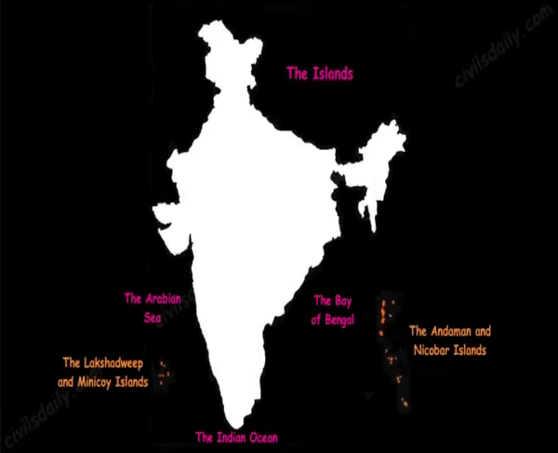The Lakshadweep Islands lie 220 to 440 kilometers off the coast of Kerala in the Arabian Sea, with an area of around 32 square kilometers on the western part of the country, while the Andaman and Nicobar archipelagos are situated between 6 degrees to 14 degrees north latitude and 92 to 94 degrees east longitude in the Bay of Bengal. Apart from these large groups, we have several small islands which dot the coastline of mainland India and parts of territories of various states and union territories.